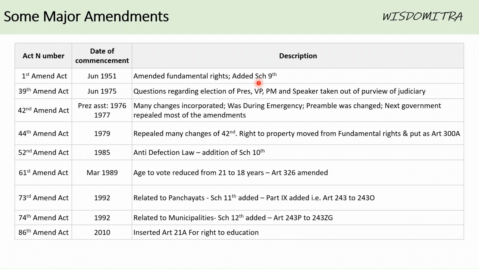If you see here, after those eight schedules, the ninth one was added in the First Amendment. The 10th one was added during the 52nd Amendment, and the 11th and 12th were added by the 73rd and 74th amendments. For you to know, there are 12 schedules as of now in the Constitution of India.